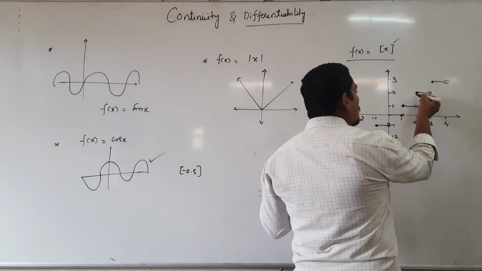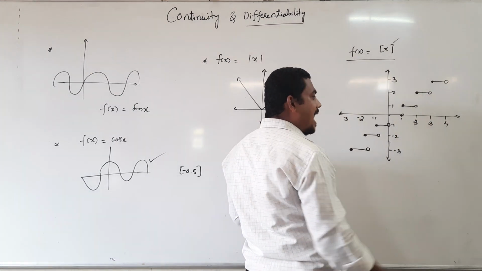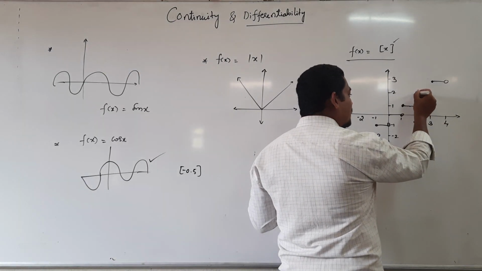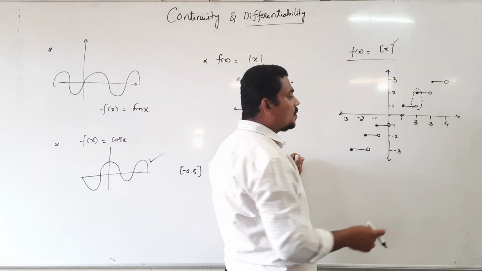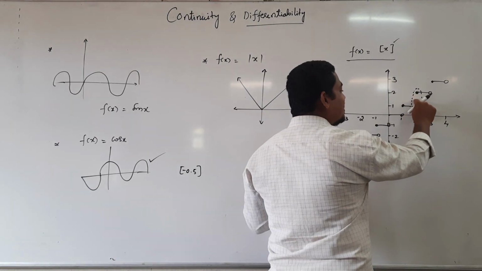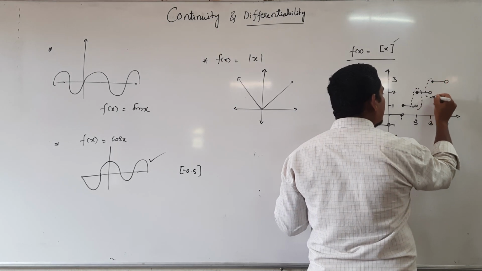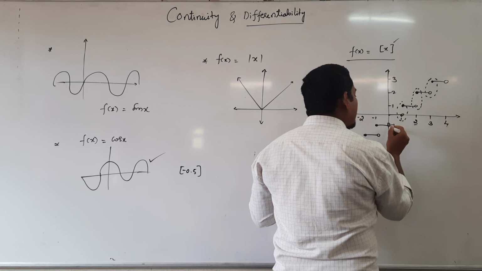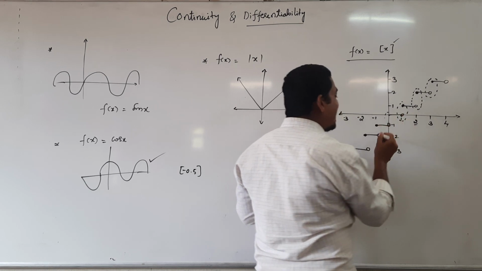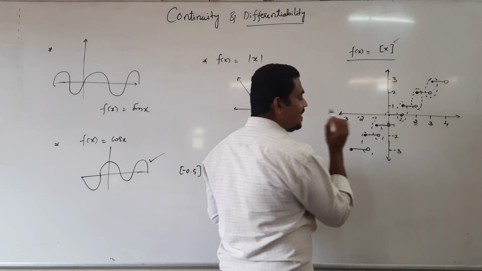Look at this number 2. When x is 2, there is a gap. At 3 also there is a gap. At 1 there is a gap. At minus 1 also gap.